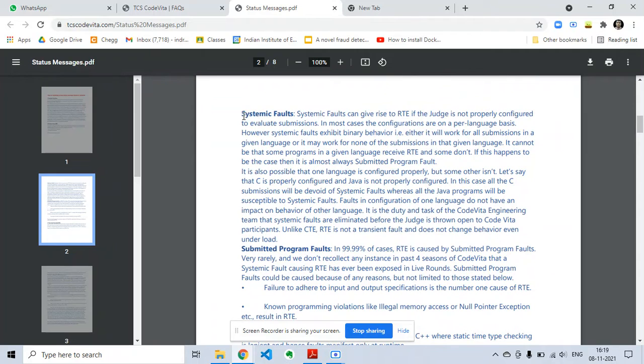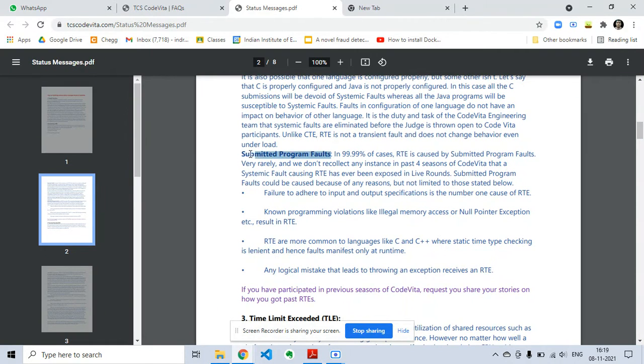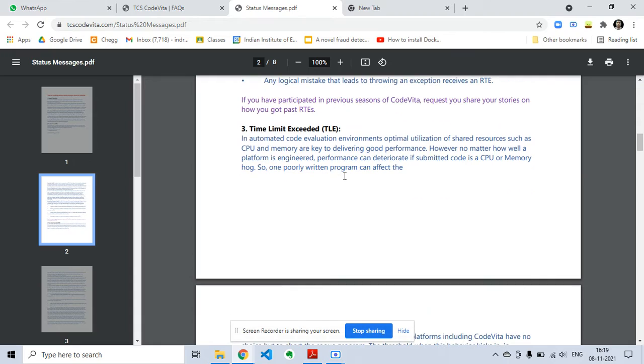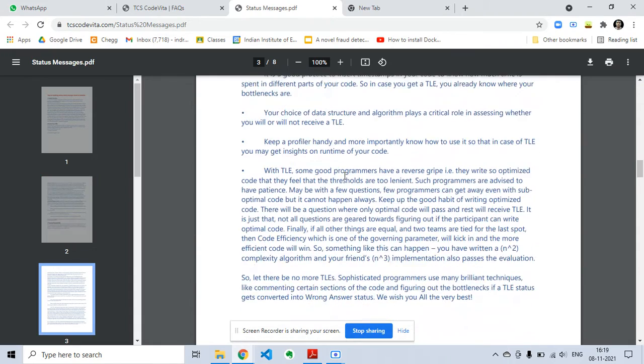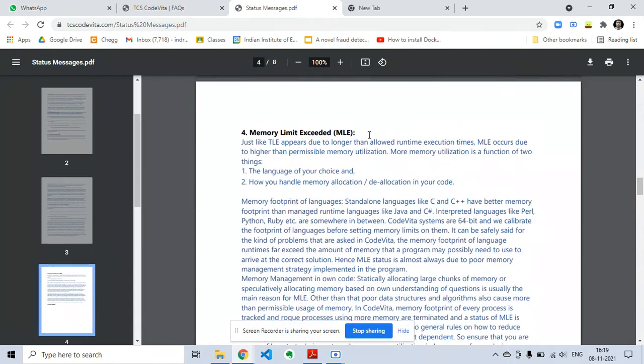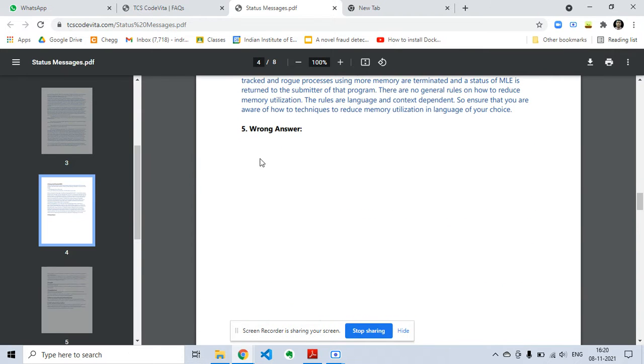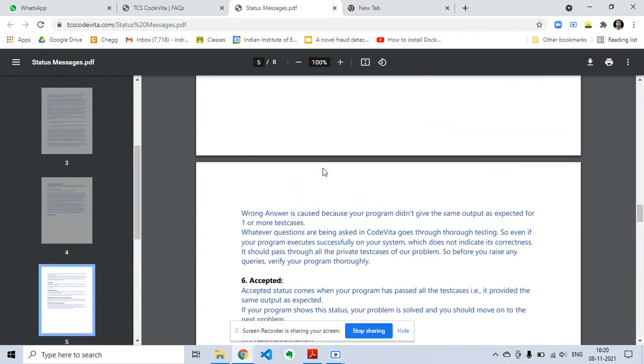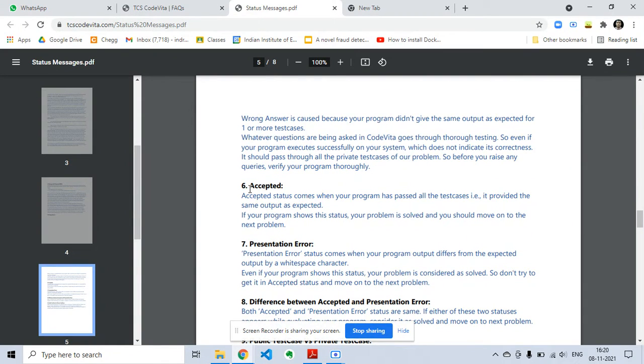Then time limit exceeded: within the time limit, if your execution does not complete, you will receive time limit exceeded. Memory limit exceeded: if your code does not work within the specified memory, it will be memory limit exceeded. Wrong answer: if your program's output is wrong, then it will be wrong answer.